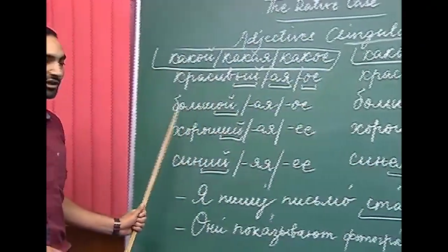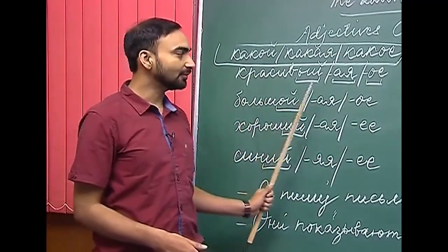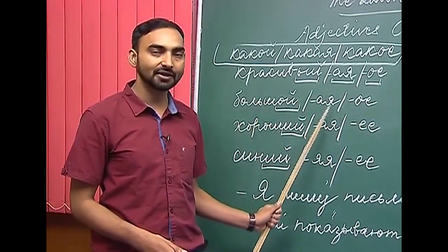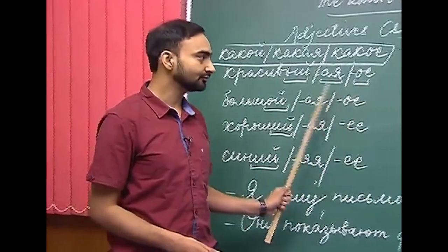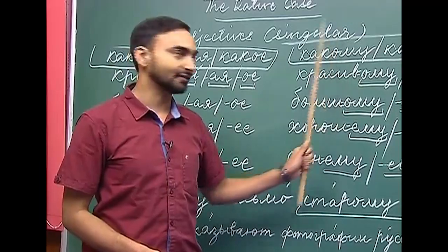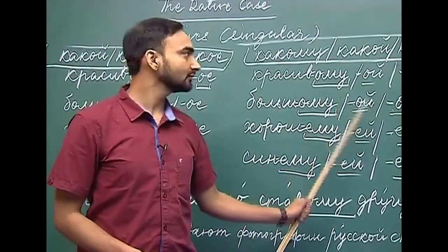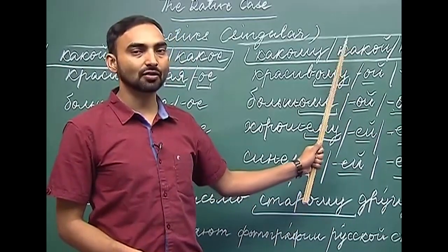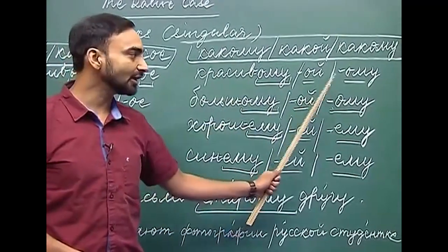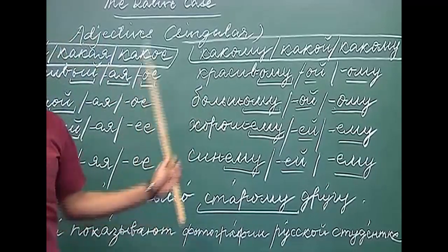The next is balshoi. Balshoi is big. Balshoi, balshaya and balshoi. Balshoi masculine, balshaya feminine and balshoi neuter. So, balshoi turns into balshomu in the dative case which is masculine. The feminine form is balshoi, and the neuter is balshomu. So, these are the three forms of balshoi in the dative case: balshomu, balshoi and balshomu.